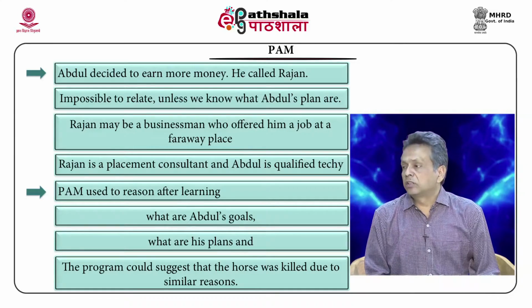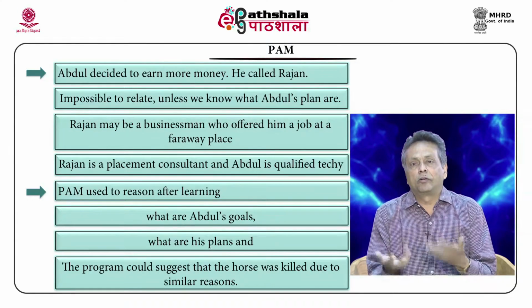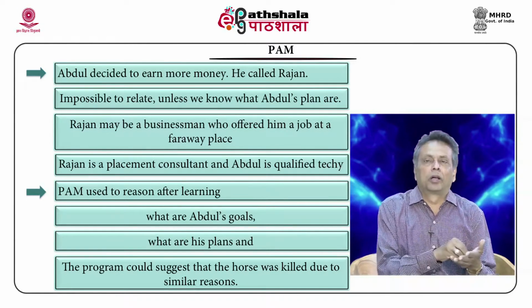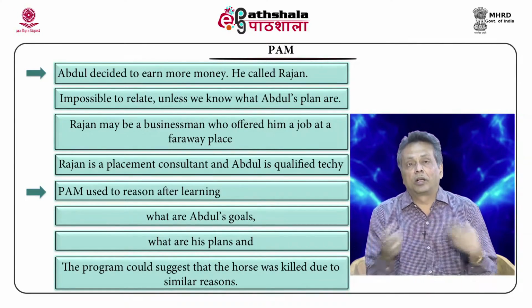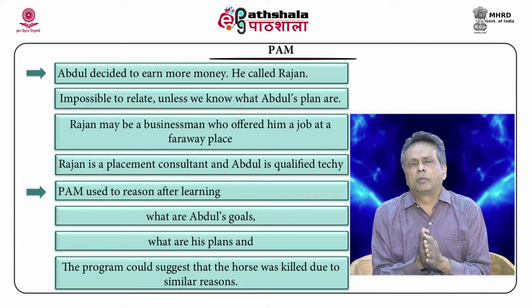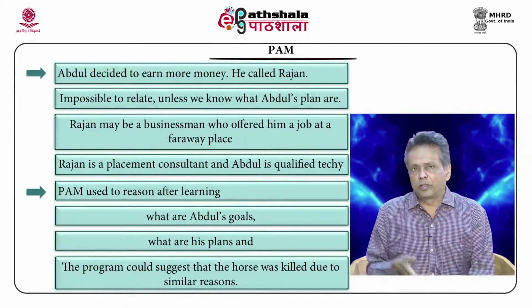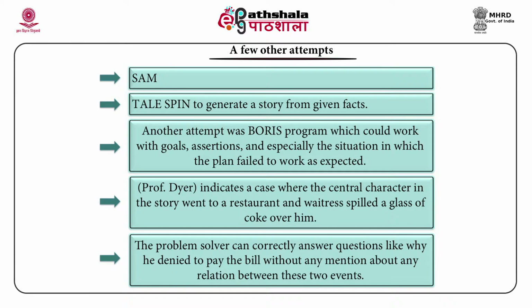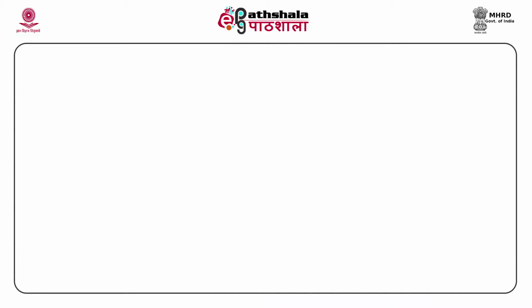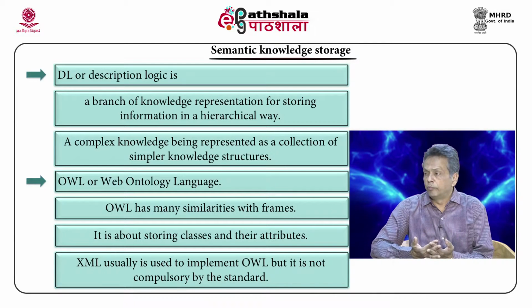Here an example is: Abdul decided to earn more money, he called Rajan. Now, it is quite possible that Abdul is a person who is looking for a job and Rajan is a placement consultant, or Rajan is a smuggler and Abdul is good at motorboats, and so on. So, there are many possibilities. The right reading of the statement can only be derived if you learn about Abdul's plans and goals. There are a few other attempts mentioned in knowledge representation: description logic and the Web Ontology Language. These are used today.